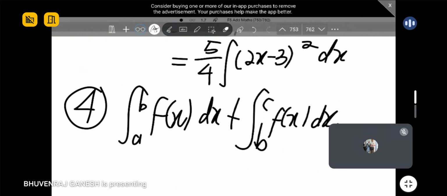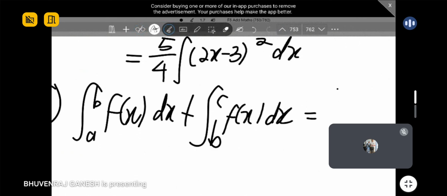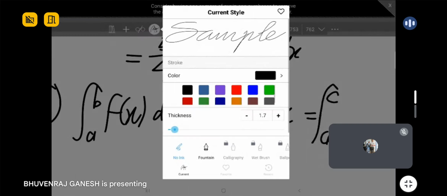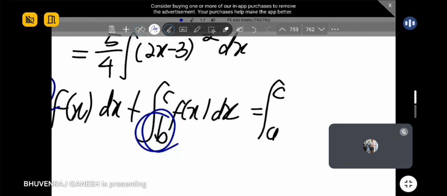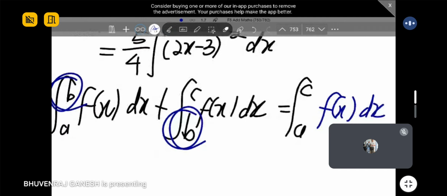You can directly integrate from a to c of f(x) dx, because b is a common point. This means you can directly combine the lower limit of the first integration with the upper limit of the second integration. So your answer will be this one. Understand? Clear until here?